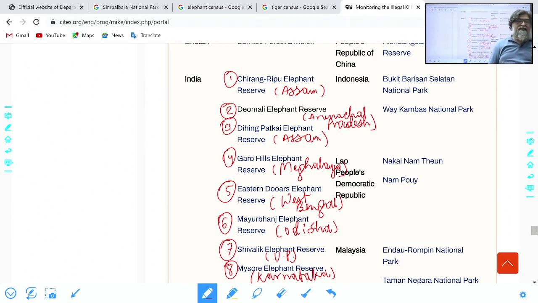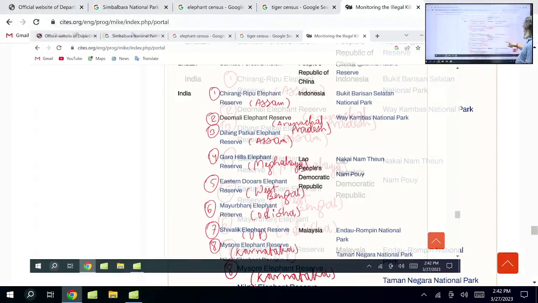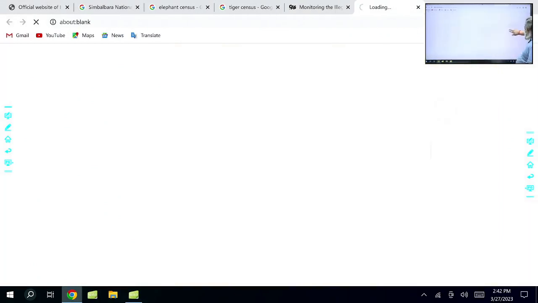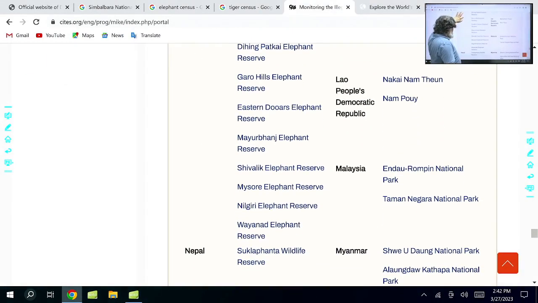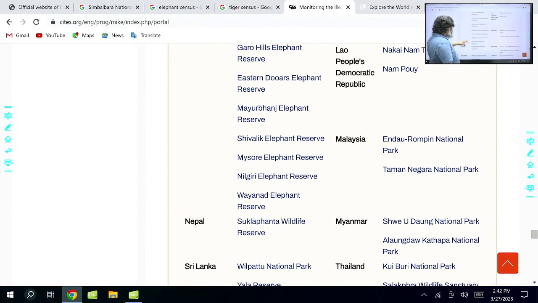These are MIKE sites. One is the Government of India, central government declared elephant reserves. And second, what you come across here. Even now you can see Nilgiri also there. Wayanad also.